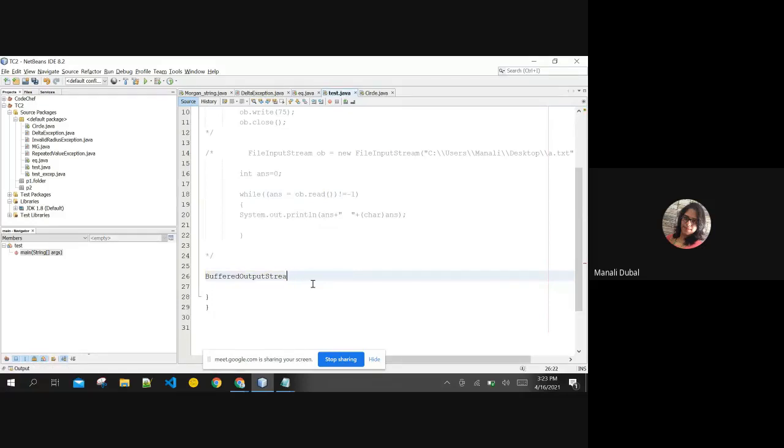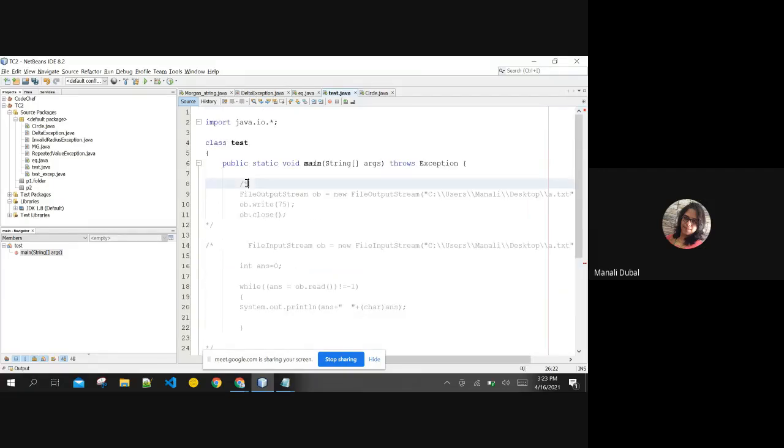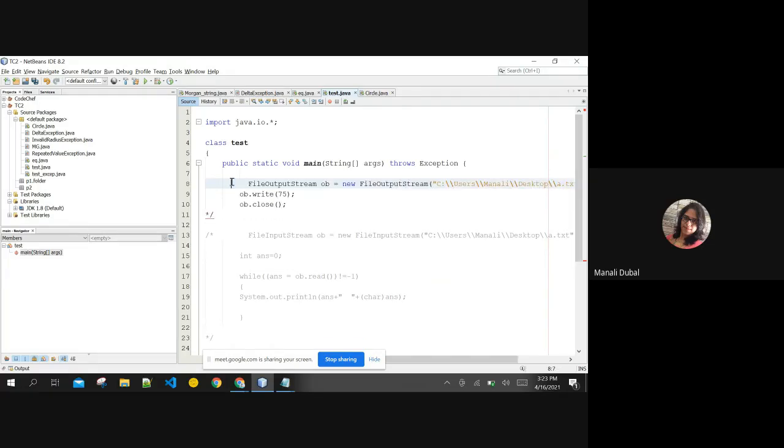Say to the file itself. So if you want to output the data to the file, again you are going to need the file output stream object, because you want to write the data to this file. Which file? Whatever file you are pointing over here. To that file you want to write the data first thing.